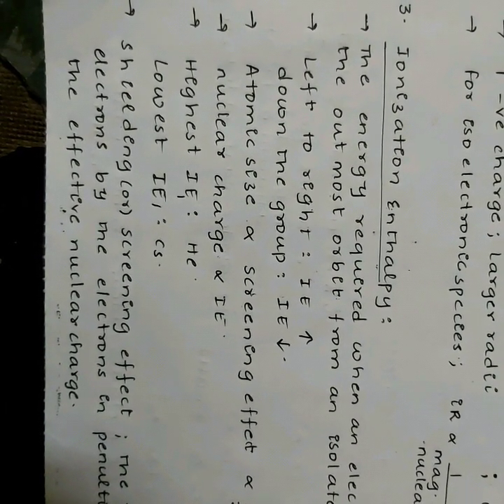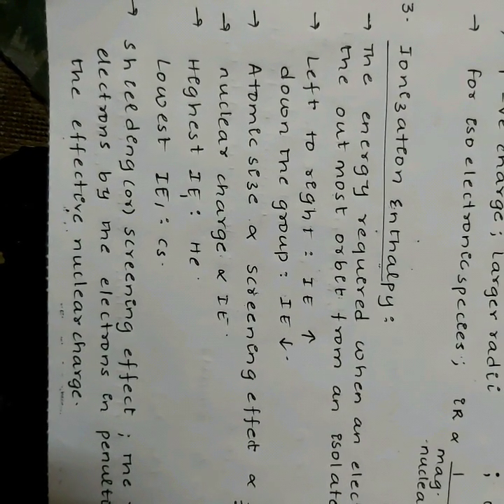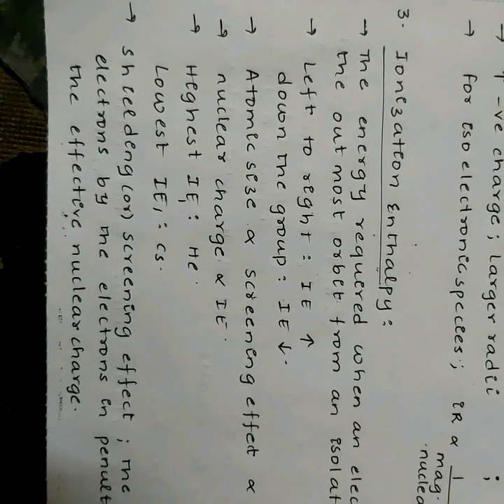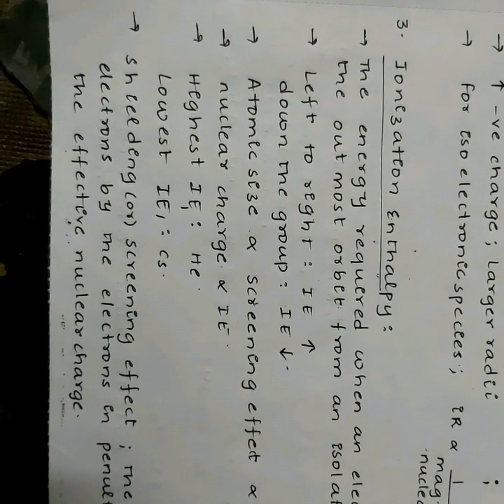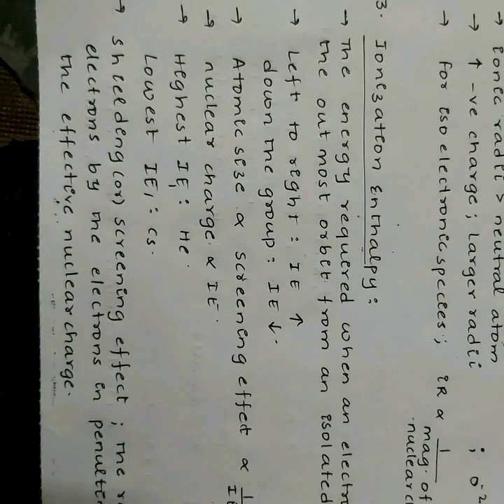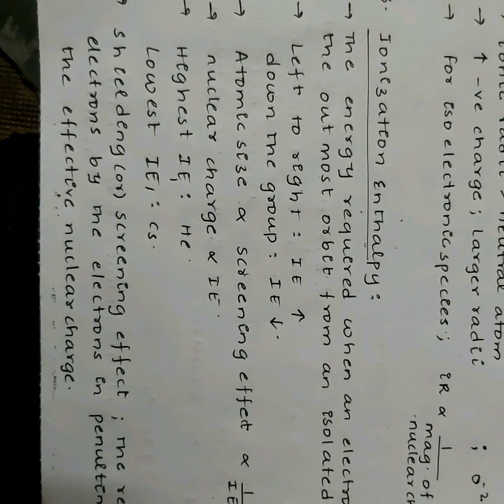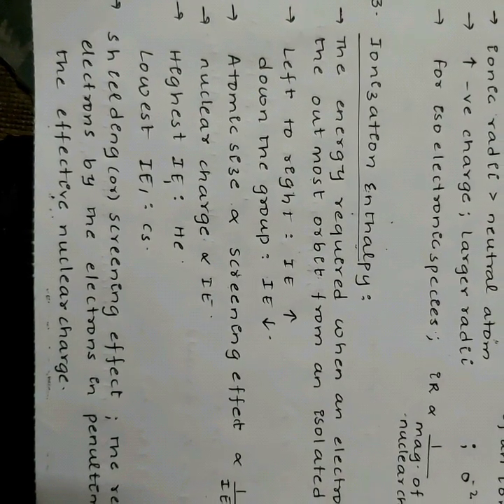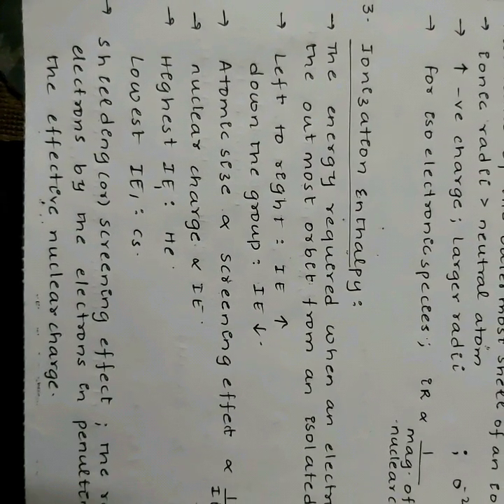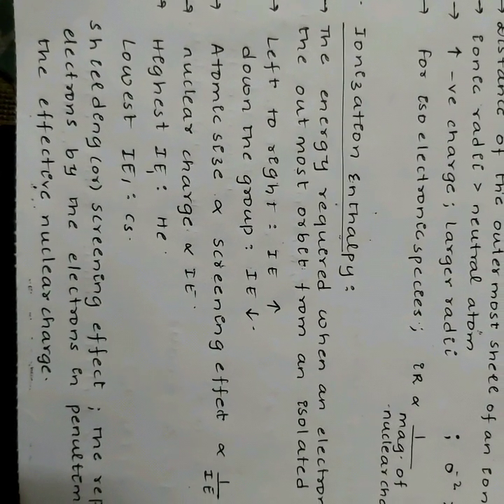But half-filled orbitals and fully filled orbitals are highly stable and thus have a high ionization enthalpy. The factors on which ionization energy varies are: it is inversely proportional to screening effect and atomic size, but is directly proportional to the nuclear charge. Helium has the highest electronegativity. Helium has the highest ionization enthalpy, and cesium has the lowest ionization enthalpy. The ionization enthalpies of inert gases are exceptionally high due to the stable electronic configuration and smaller size.